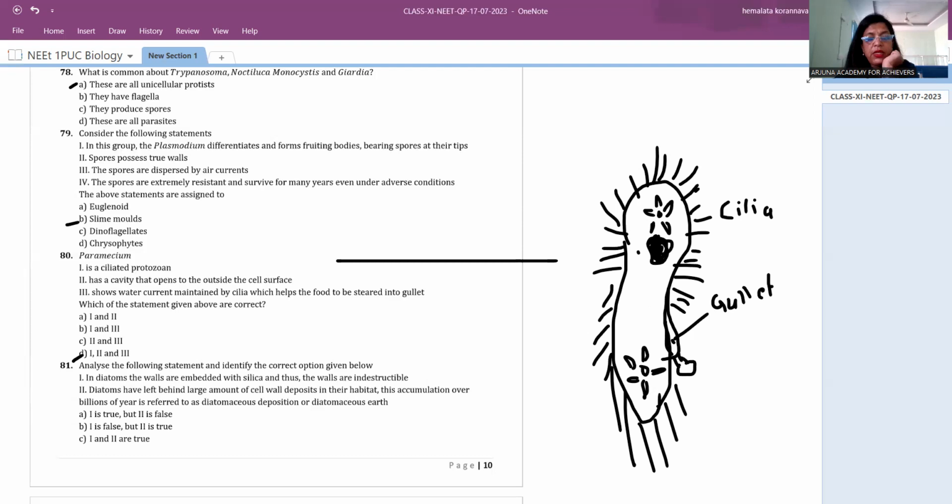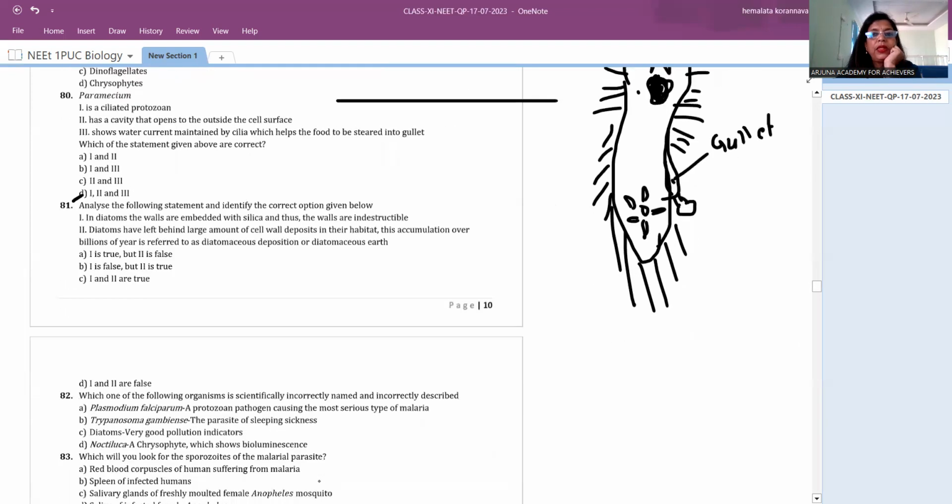Okay. So that is the 80th question. Answer is D. I just showed you the diagram. This is a nucleus. One is the macronucleus, one is the micronucleus. Then coming to the 81st question, analyze the following statements and identify the correct option given below.